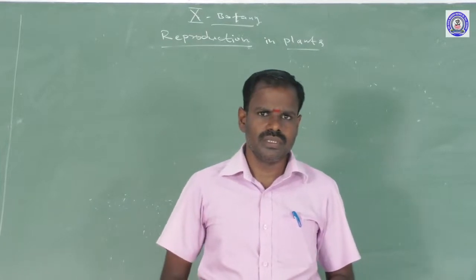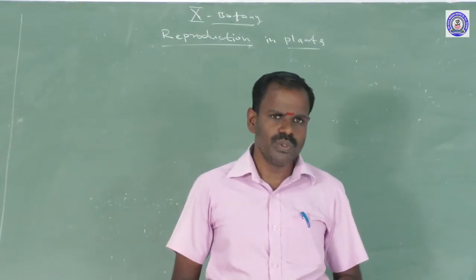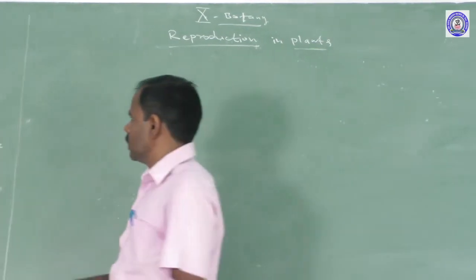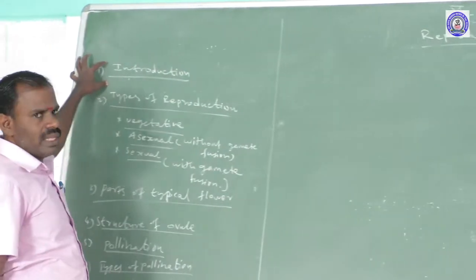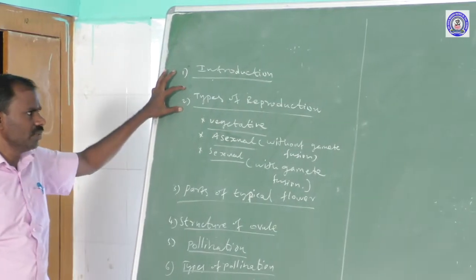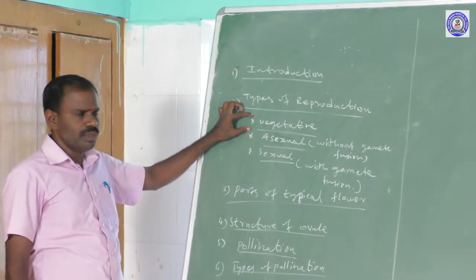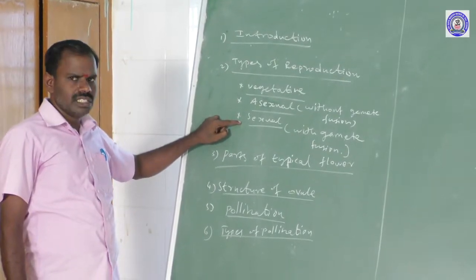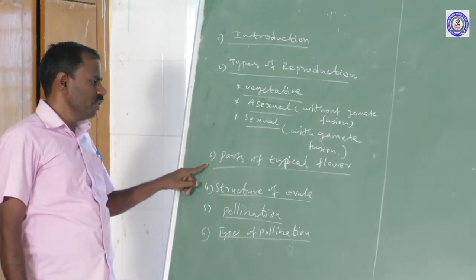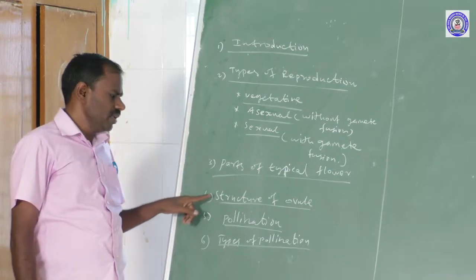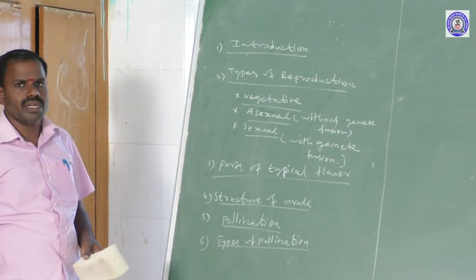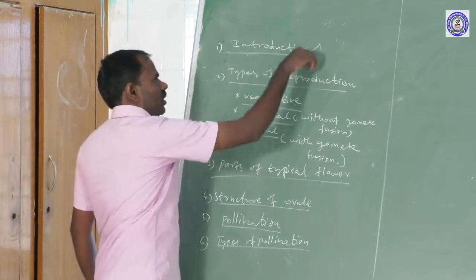So good morning students. Now I am going to deal with reproduction in plants. First of all, I am going to discuss the introduction, then types of reproduction. There are three types of reproduction: vegetative reproduction, asexual reproduction, and sexual reproduction. Next I am going to cover parts of the flower, structure of the ovule, pollination, and types of pollination. First of all, the introduction.